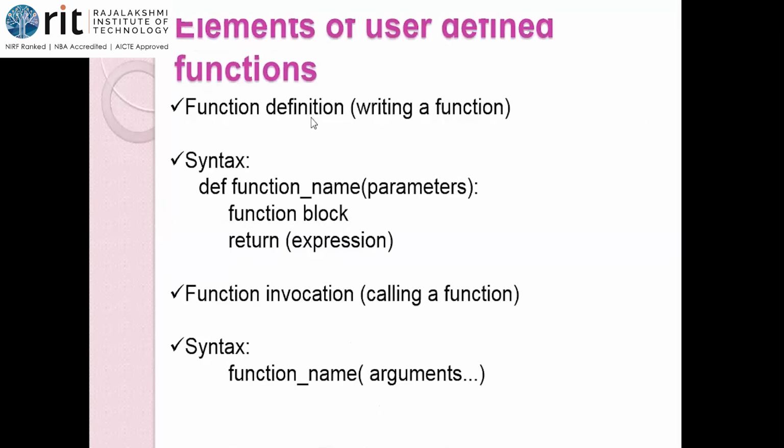Okay, let's have a look at the function definition. Let me tell you the elements of the user-defined functions in Python. When we talk about user-defined functions, there are only 2 elements. The first one is function definition. The second one is the function call or function invocation. And the function call illana, function will not get executed at all. Neenga define pannirundha kuda interpreter will skip that function definition. Interpreter will execute that only if the function is being called. Function call illa na function definition execute aagadu.